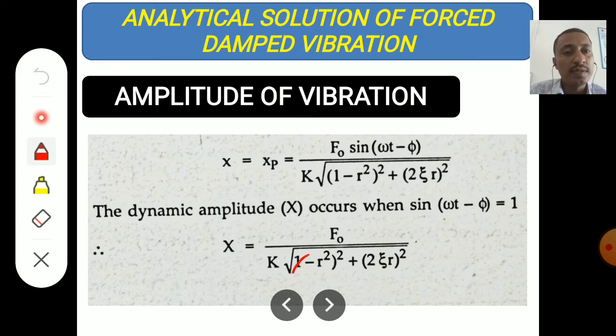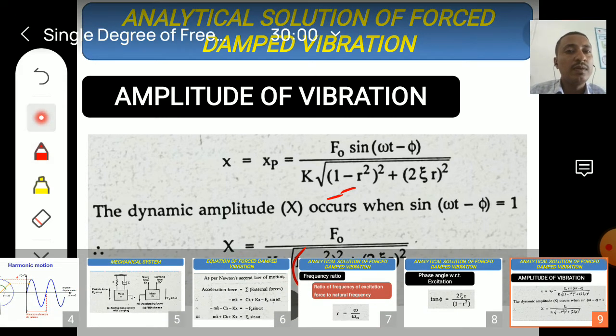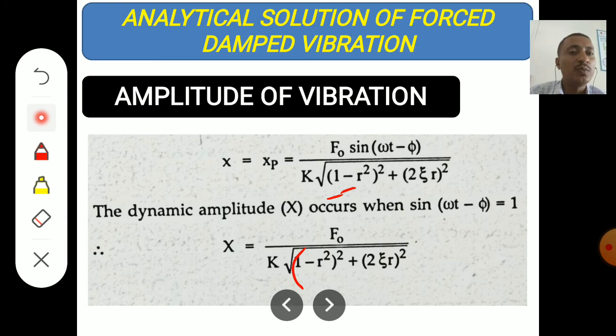Here there is a bracket missing. Before the 1 there should be a bracket, into bracket 1 minus r square whole square. Same way here also, into bracket 1 minus r square whole square. So the bracket here is missing. Okay. So this formula is used to find the maximum amplitude of vibration, which is also called the dynamic amplitude.